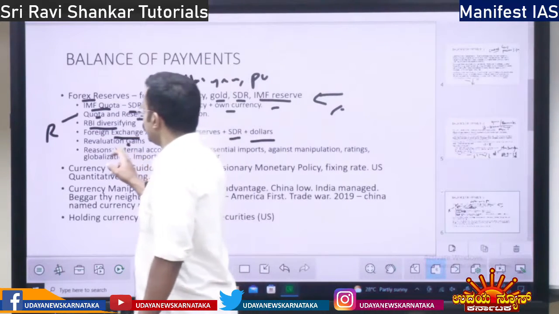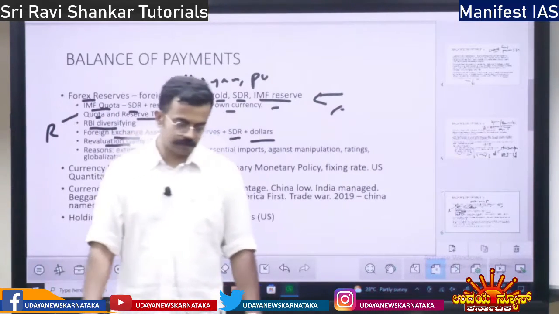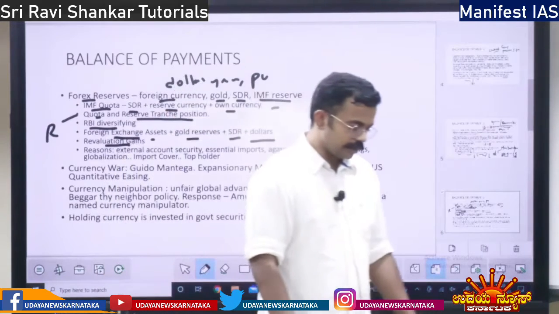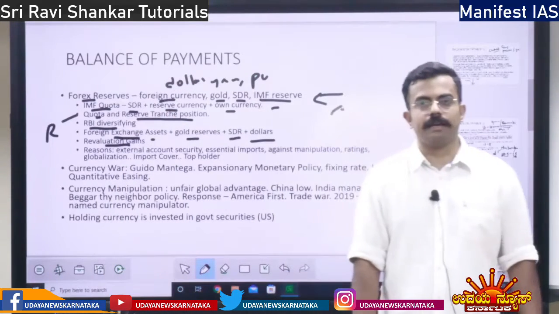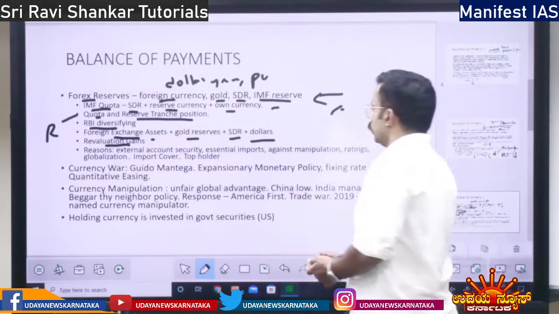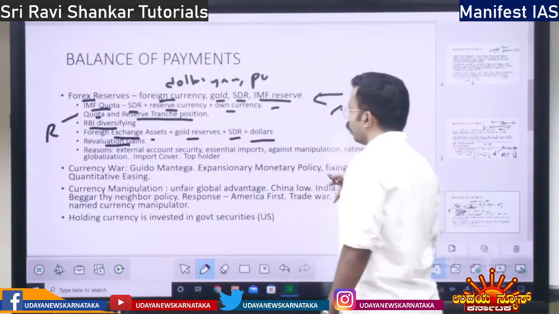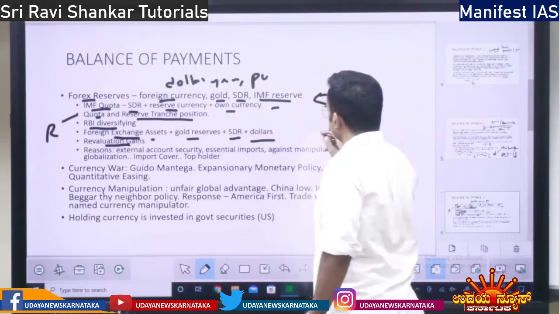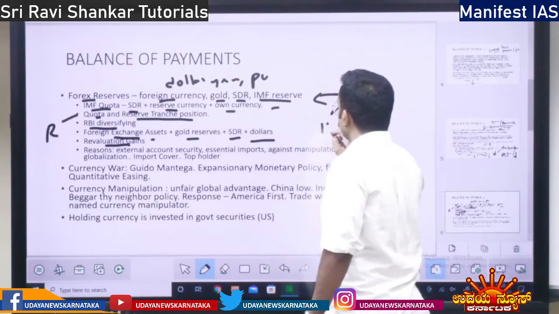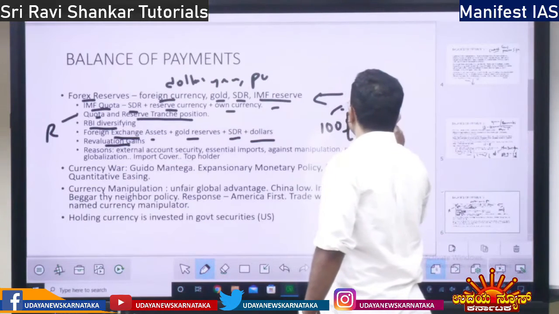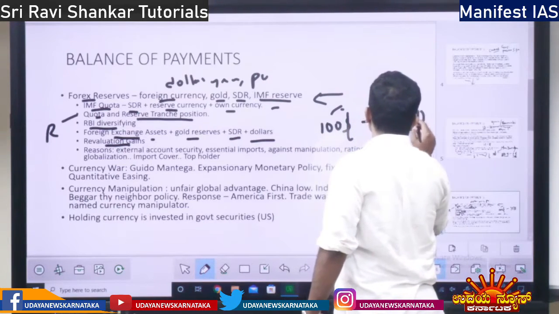Then you have revaluation gains. What is revaluation gain? Let's say you own a foreign asset worth $100, which is 7,500 rupees.